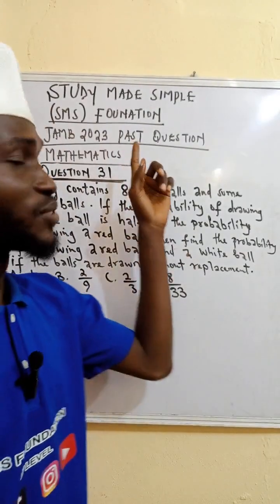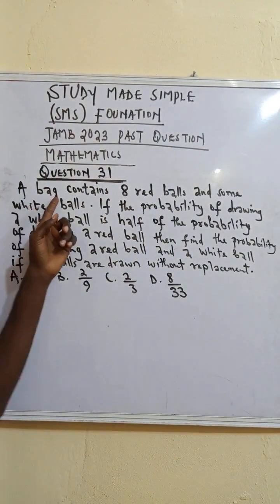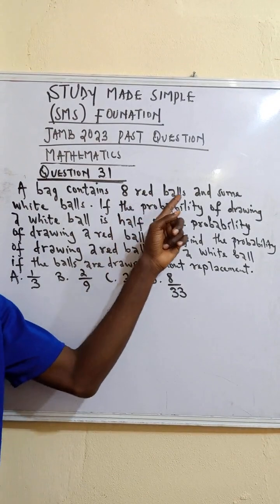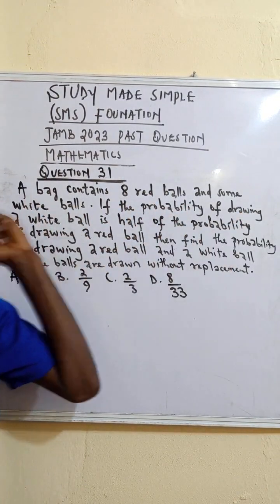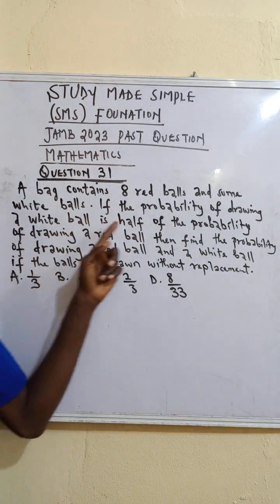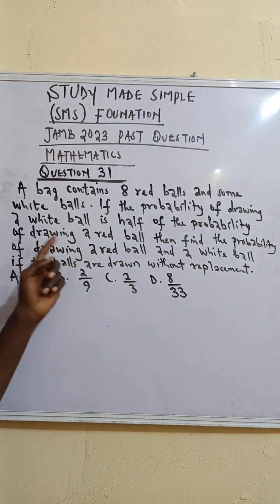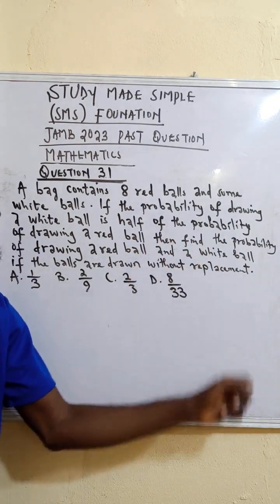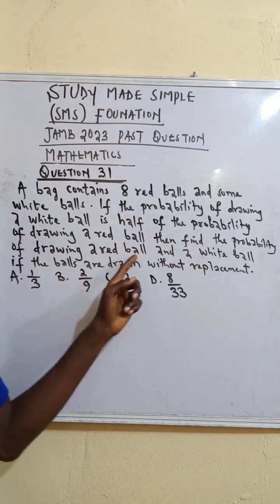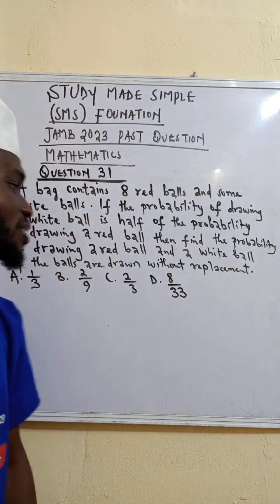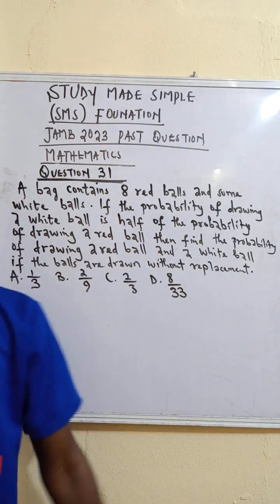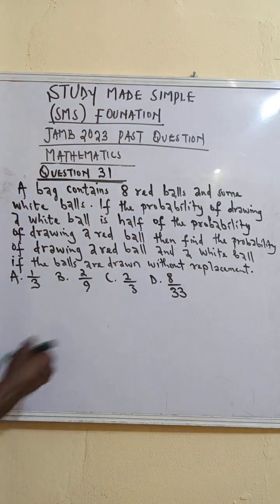JAMB 2023 Mathematics. A bag contains 8 red balls and some white balls. If the probability of drawing a white ball is half the probability of drawing a red ball, then find the probability of drawing a red ball and a white ball if the balls are drawn without replacement. Very good. Let's come with the solution.